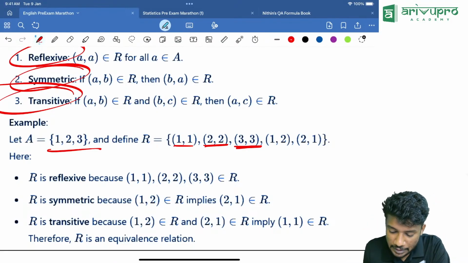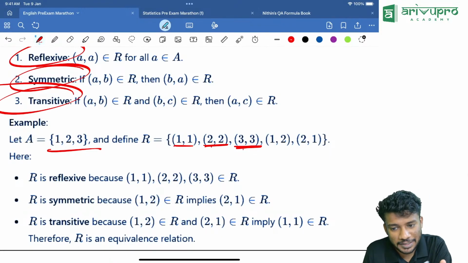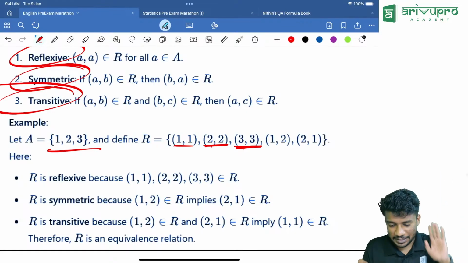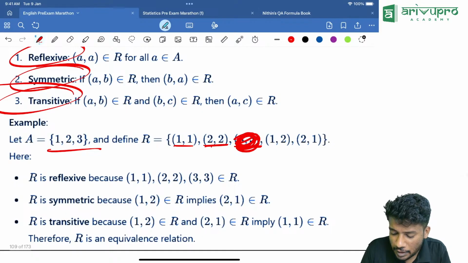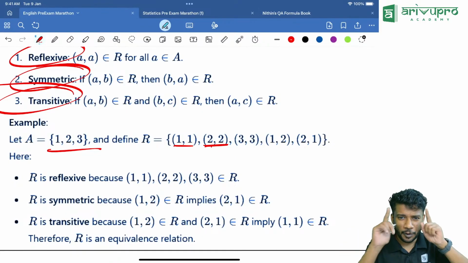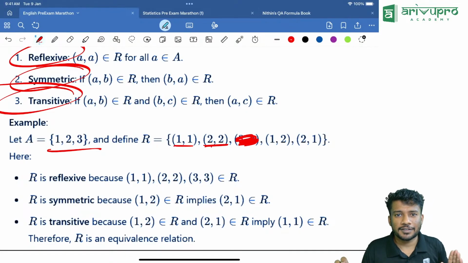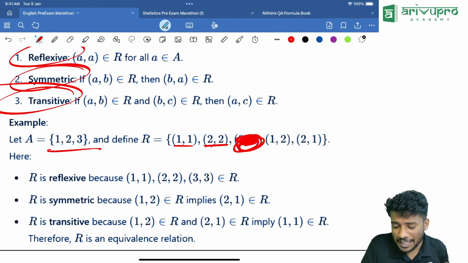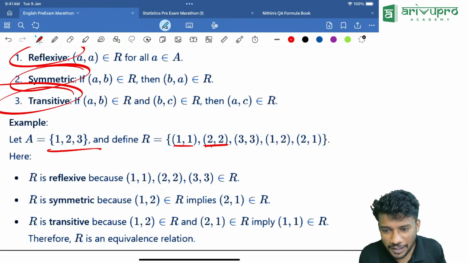Keep that in mind, everyone. If there is 1,1, 2,2, 3,3, it is called a reflexive relation. Did you understand that? If one of them were not there, it is called not reflexive. Got the idea? Ganesh understood? If 3,3 was not there, it is not reflexive. That's the meaning. One question will be there for sure from this topic because it is very interesting as well.